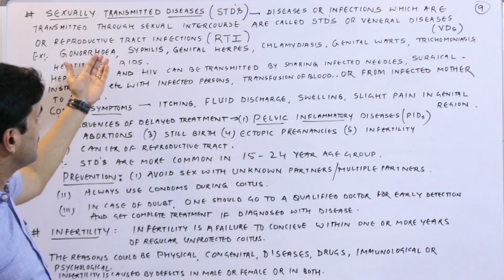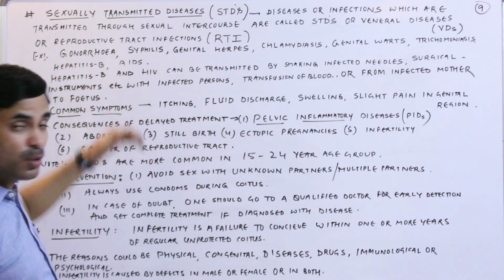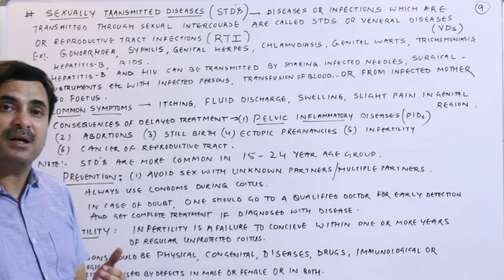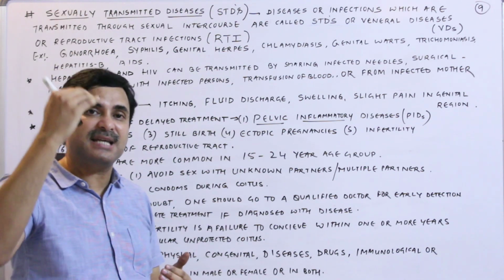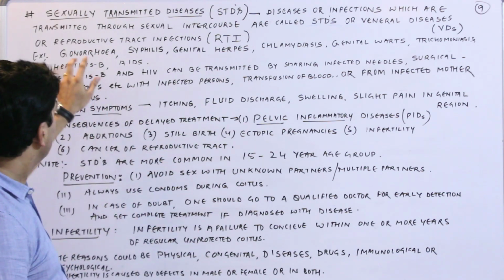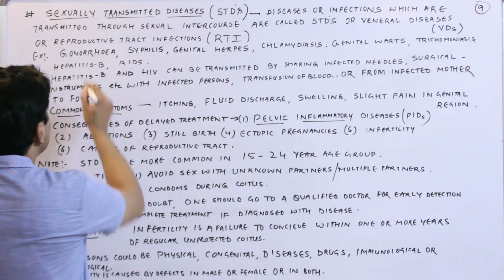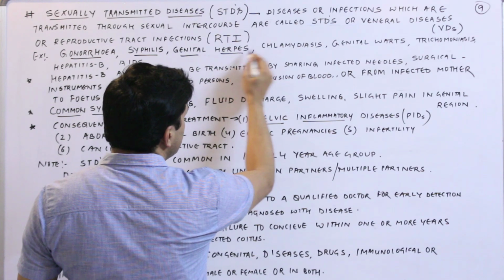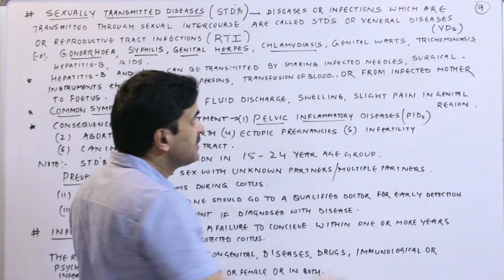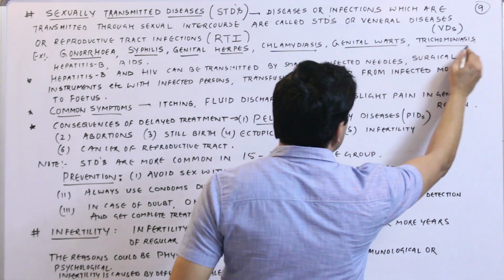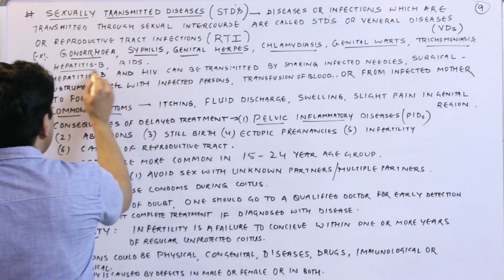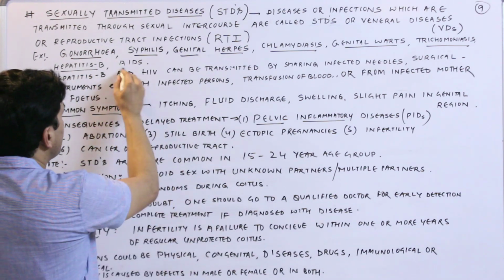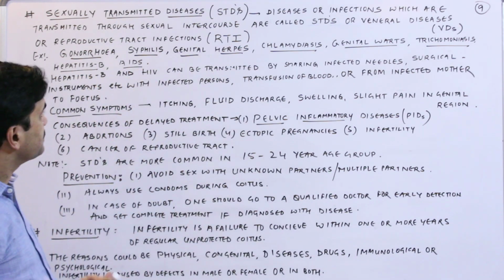Some STDs I have written here, though we have not explained them here. The proper time will come in the disease section, then we will discuss. The first one is gonorrhea, then syphilis, genital herpes, chlamydiasis, genital warts, trichomoniasis, and of course hepatitis B, and the very dreadful AIDS. Alright.